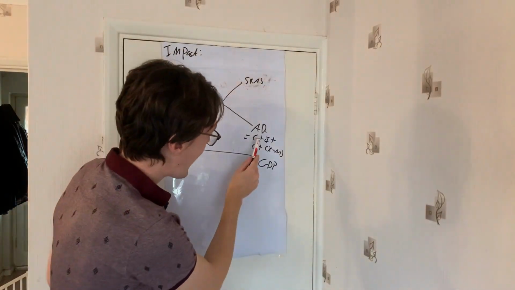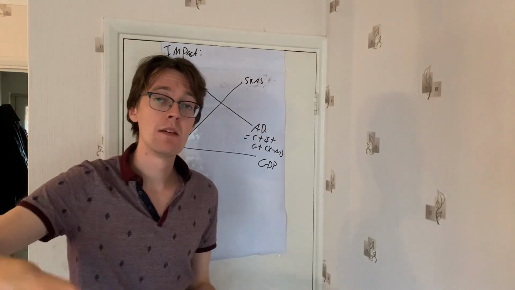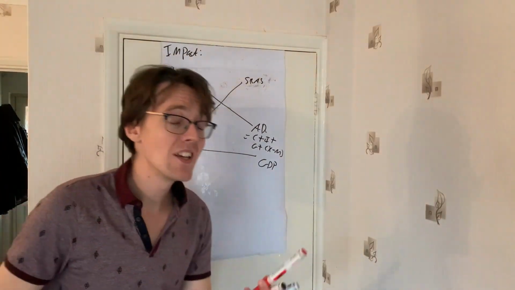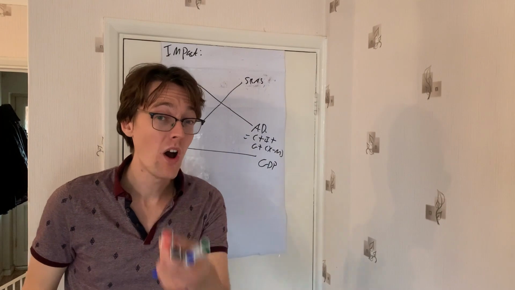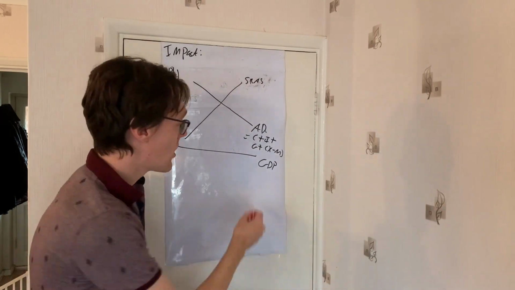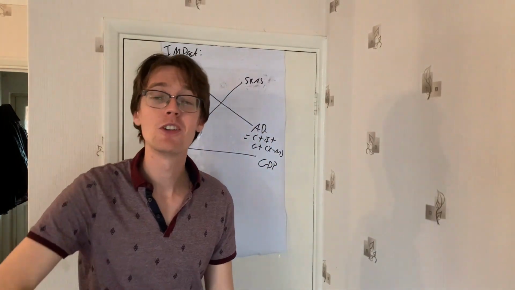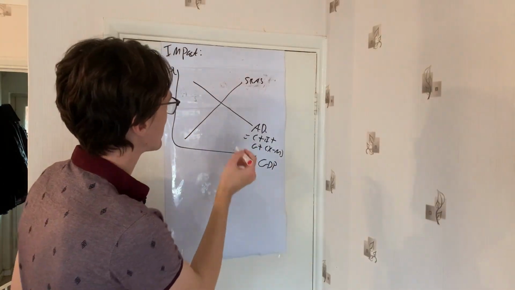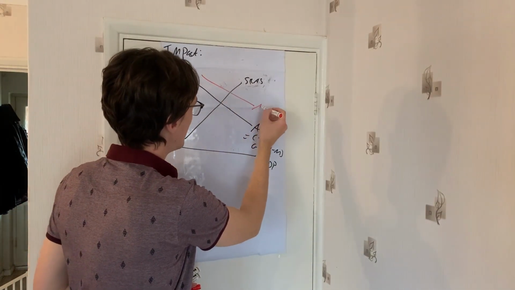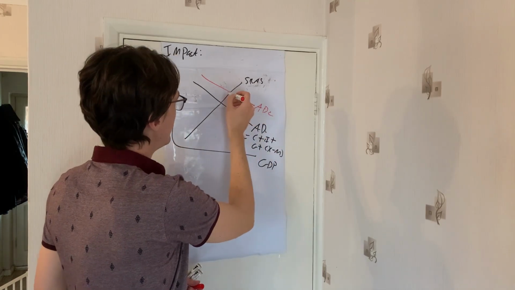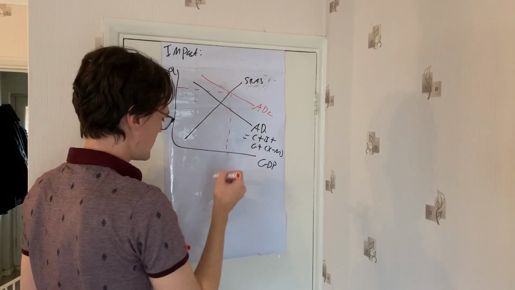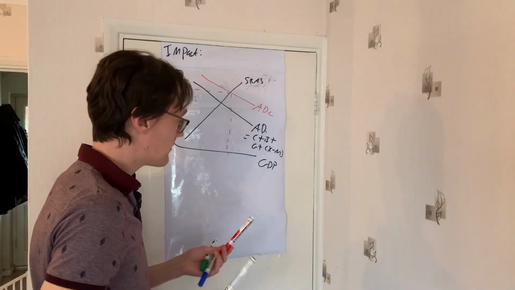Now, we know that at first, the consumption element is going to increase here, so people are going to be spending more money. Additionally, even if the Chancellor's plan works and they do start to invest, remember we have the I function of AD, which is also going to then lead to a boost in aggregate demand. So aggregate demand will shift to the right. This will then lead to a rise in price levels and admittedly some growth.